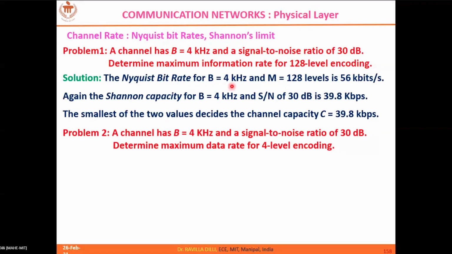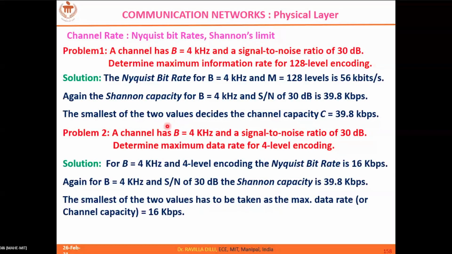So it is 8K into log of 4 base 2. So that is 16 kbps, if I am not wrong. So Nyquist rate is 16 kbps and Shannon's limit is 39.8 kbps. So now which is the final one? The final value is 16 kbps. So that's how you have to define the channel capacity.